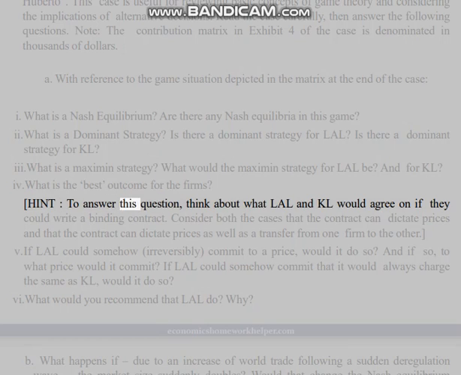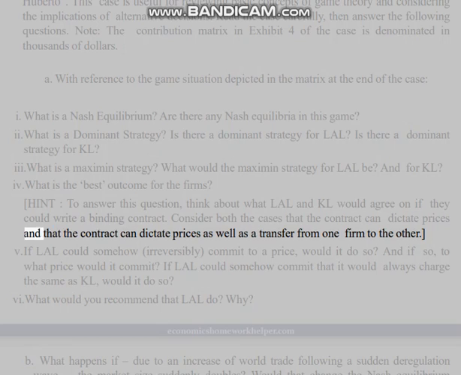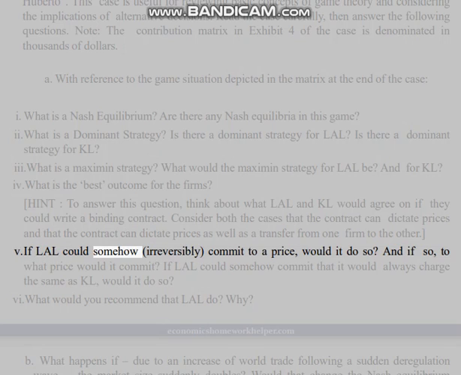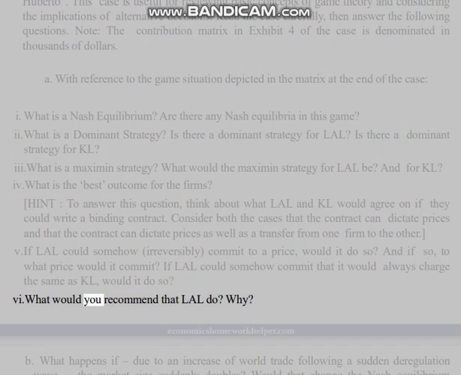4. What is the best outcome for the firms? Hint: to answer this question, think about what LAL and KL would agree on if they could write a binding contract. Consider both the cases that the contract can dictate prices and that the contract can dictate prices as well as a transfer from one firm to the other. 5. If LAL could somehow, irreversibly, commit to a price, would it do so? And if so, to what price would it commit? If LAL could somehow commit that it would always charge the same as KL, would it do so? 6. What would you recommend that LAL do? Why?